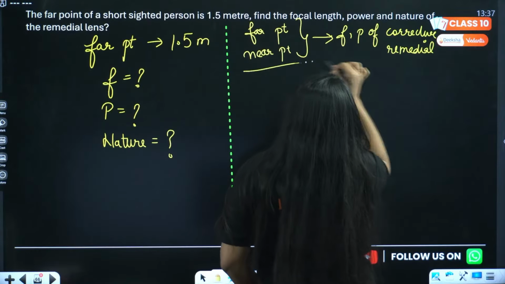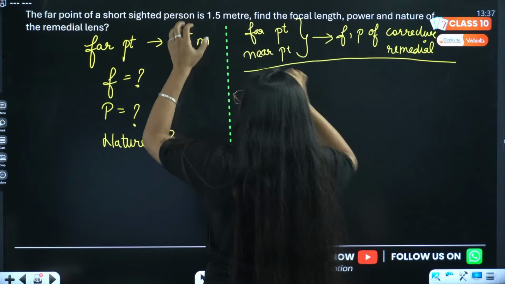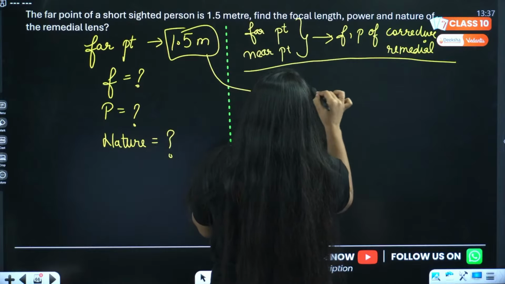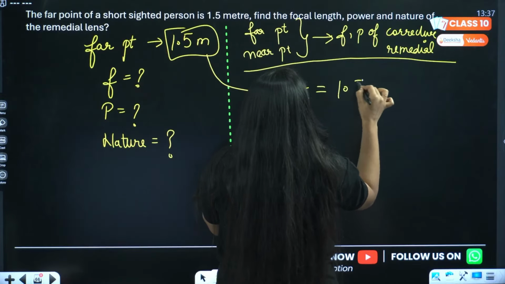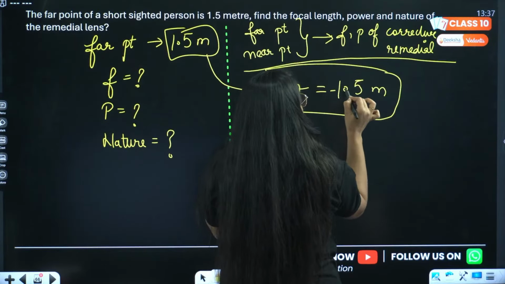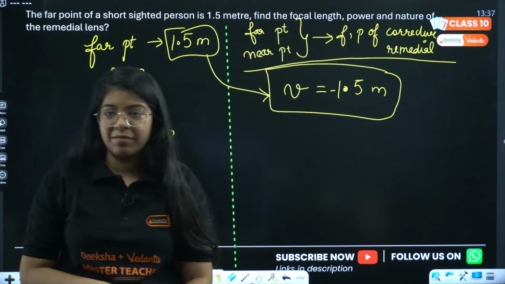then in that case the new far point, the far point that is given, this 1.5, right? This will be your image distance, and it will always be negative. For corrective lens, it will always be negative.